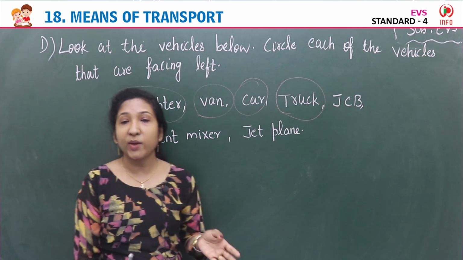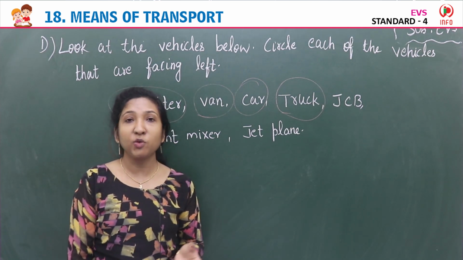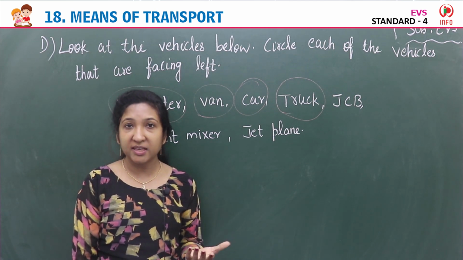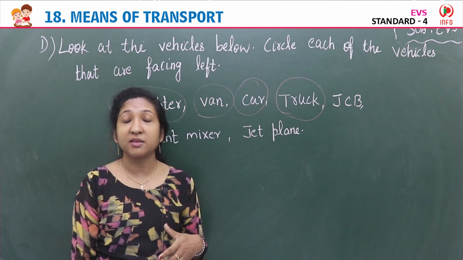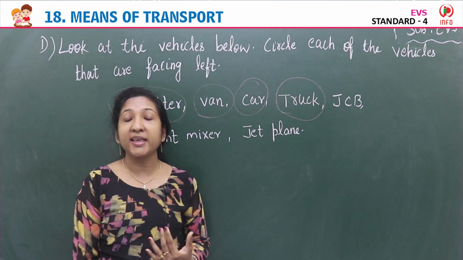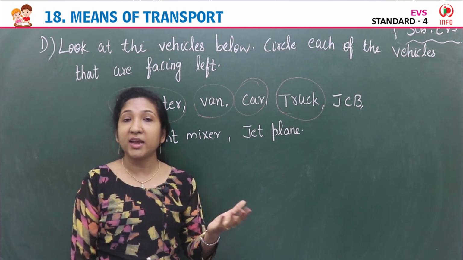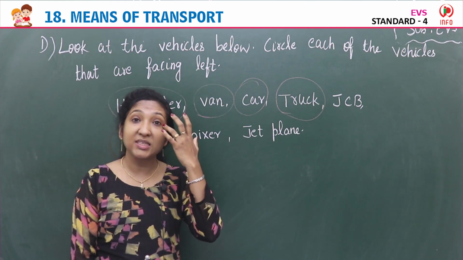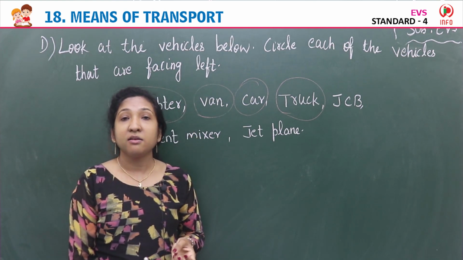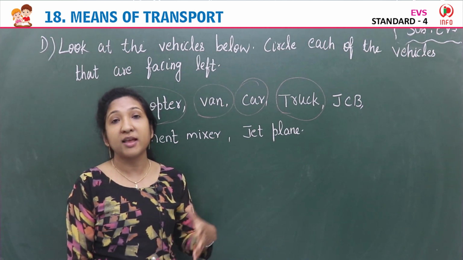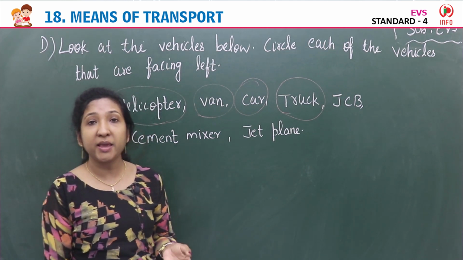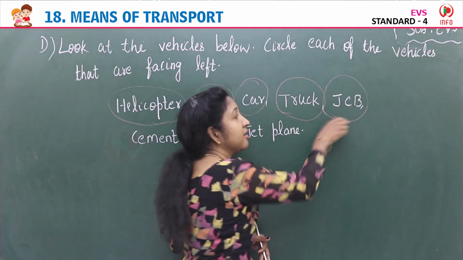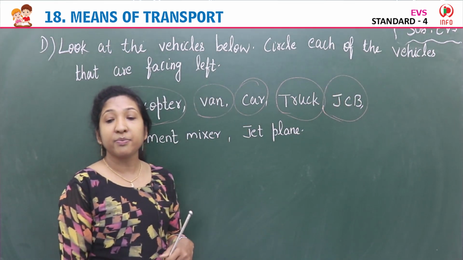Then the next vehicle is JCB. You know what is JCB? Yes, people use this JCB for demolition purposes, to destroy the buildings, truck loading and unloading, demolishing. For this purpose we use this JCB vehicle. So for construction of roads and all we use, so that is JCB. That also facing left, so you can circle that vehicle.